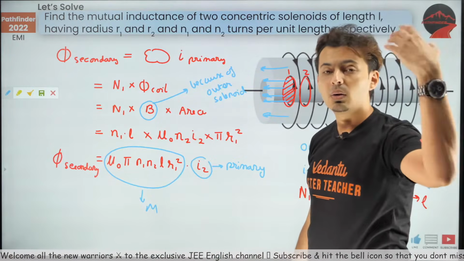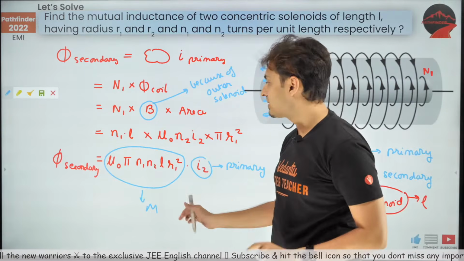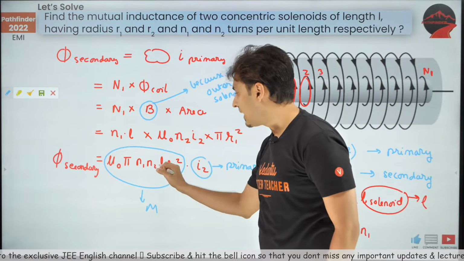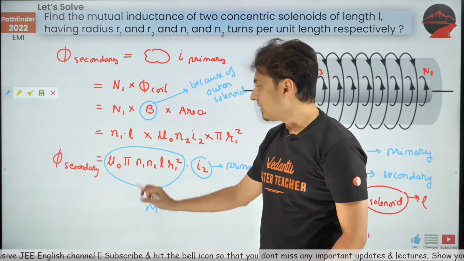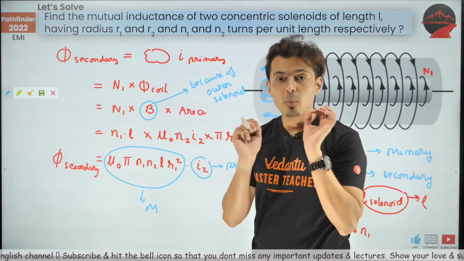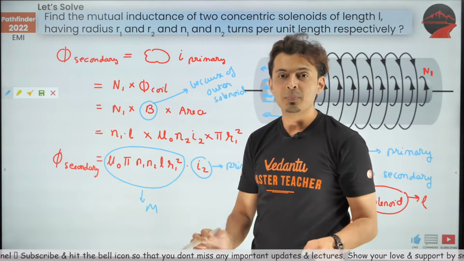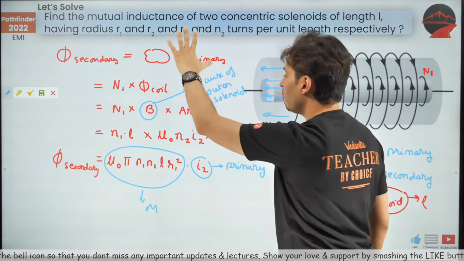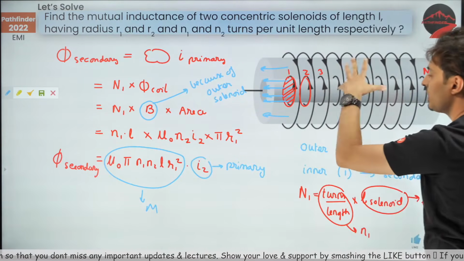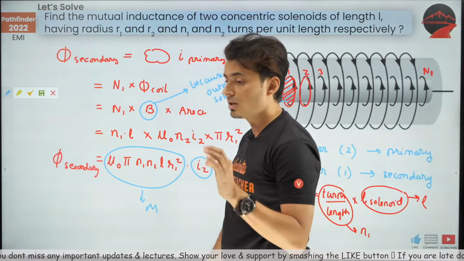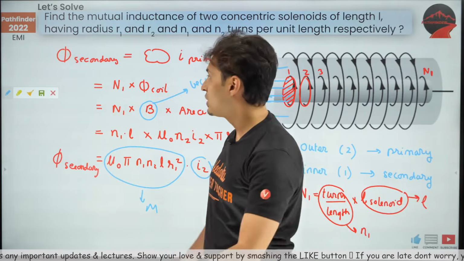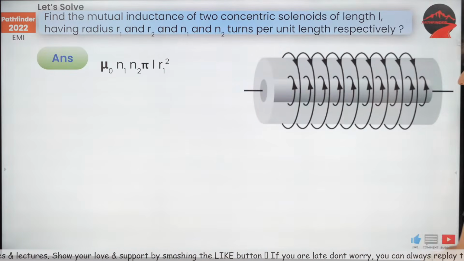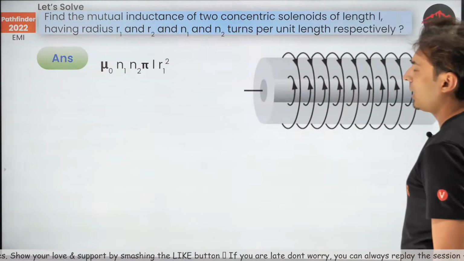By the way, try to recollect the formula for self-inductance. It was exactly similar. It was mu naught pi n square L R square. Instead of n square, you have n1, n2. Now both the formulas you can remember easily, and you can save a lot of time in the examination. So they will ask you direct questions based on this in the JEE Mains examination. So this is something which you have to memorize. So that's the answer, guys. Mu naught n1 n2 pi L R1 square.